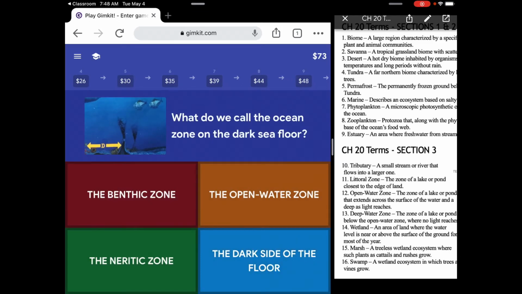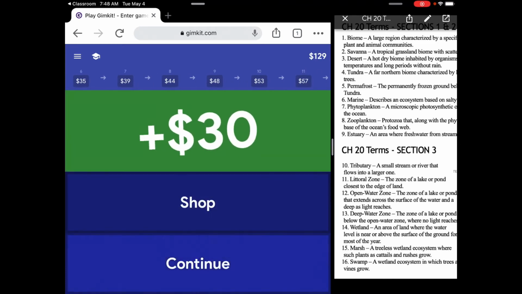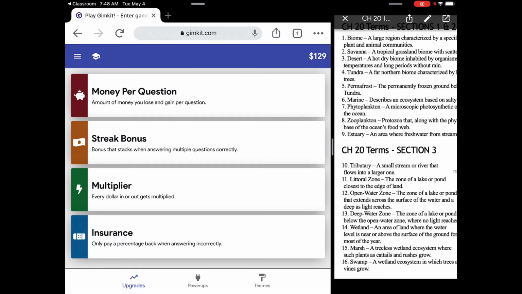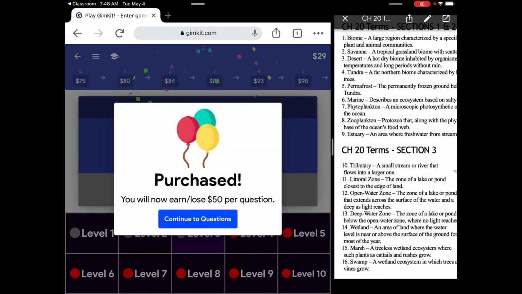What do we call the ocean seafloor? The dark seafloor. It's the benthic zone. And then continuing, tropical grassland biome with scattered clumps of tree. So prairie is a grassland, but no trees. Savanna. Let's go shopping. Let's check out money per question 3 for 100 bucks. That is worth it because now we're going to get 50 bucks a question.